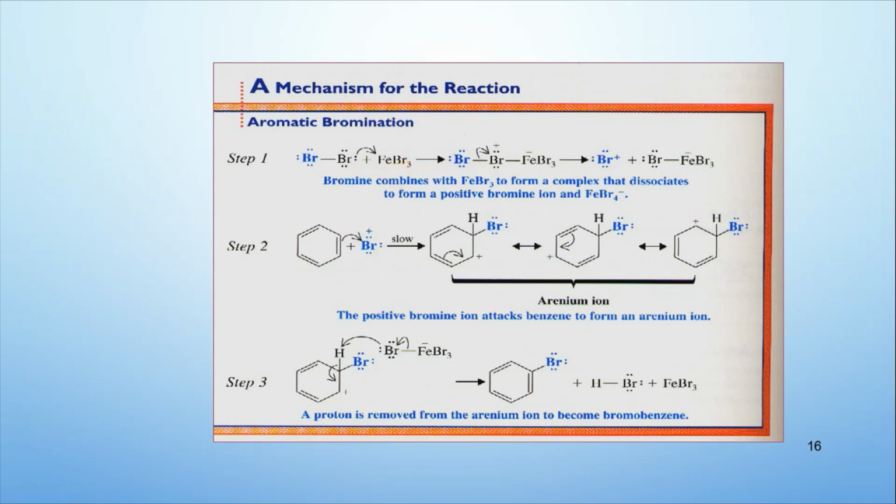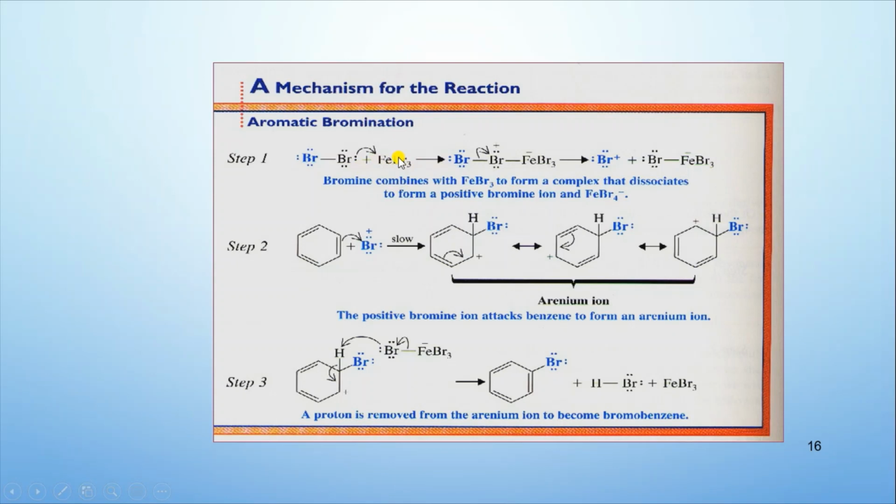The bromine molecule is non-polar. You can see it will not react under normal conditions unless you have this Lewis acid, because you have to generate that electrophile. In fact, the bromine molecule is a weak electrophile.